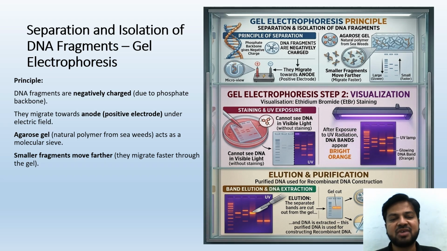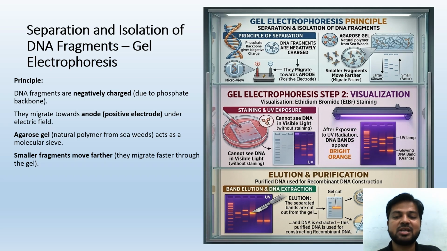So let's study first of all what is gel electrophoresis. The principle behind gel electrophoresis is DNA fragments are negatively charged. They migrate towards the anode. As simple as that. The electrical charge of the DNA fragment is negative, and they are going to go towards the anode.